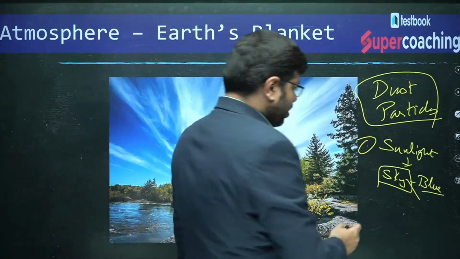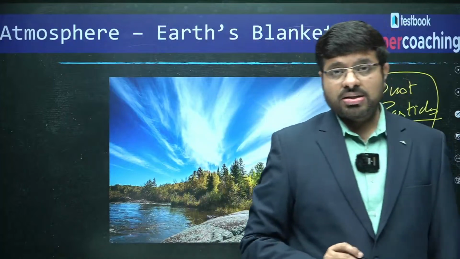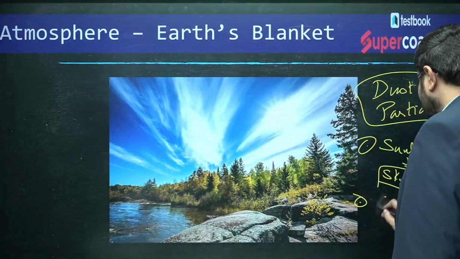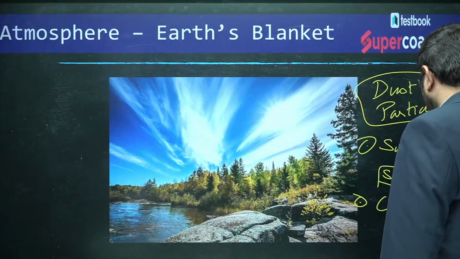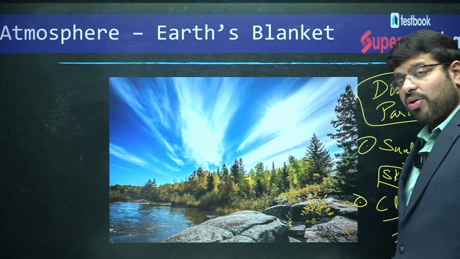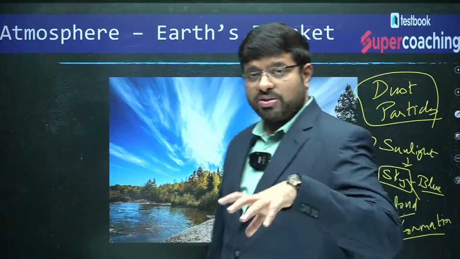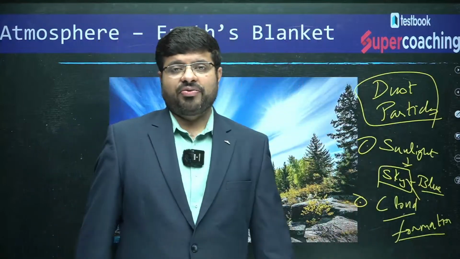You also know that dust particles are the reason for cloud formation, because they increase the density of the water vapor, so clouds form around the dust particles themselves. That is the significance.